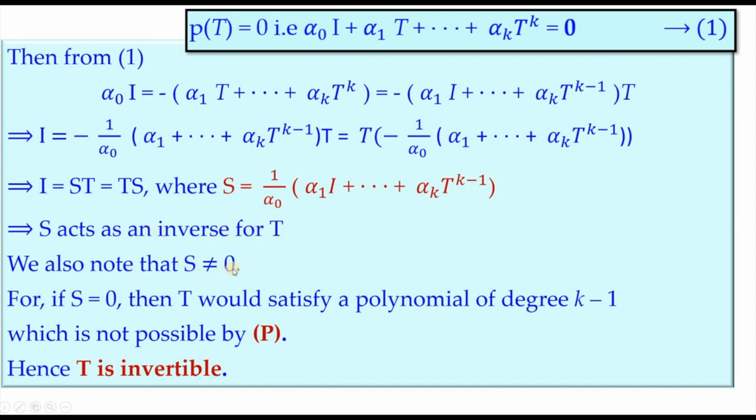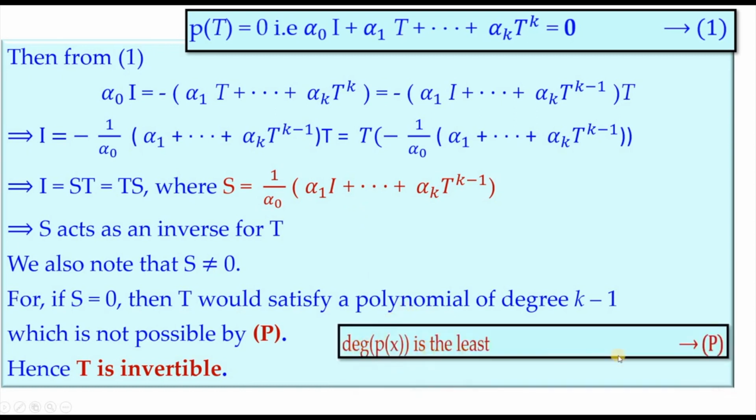Now we also note that S is different from 0. That is, it is not a zero transformation. Now suppose we have S to be 0, then T would satisfy a polynomial of degree k minus 1, say alpha 1 plus and so on, alpha k x power k minus 1. So that will be the polynomial satisfied by T. But that is not possible, because from statement P, the degree of P of x is the least. So we will get a contradiction to that. That is, T will satisfy a polynomial whose degree is less than the degree of P of x. That cannot happen. So T must be invertible.